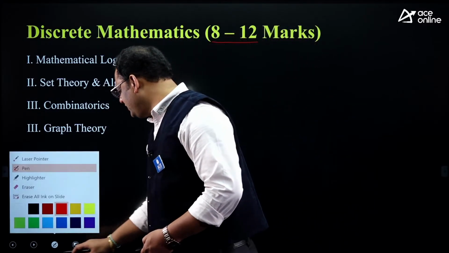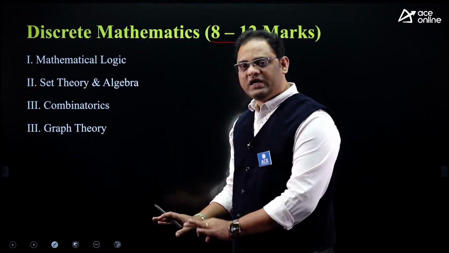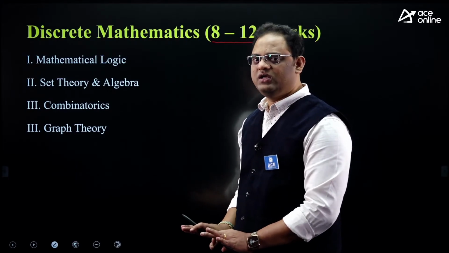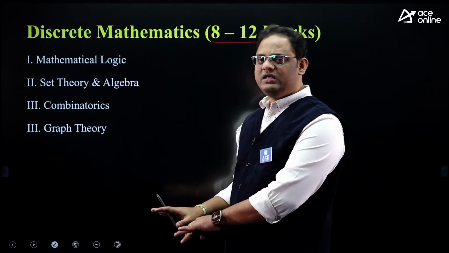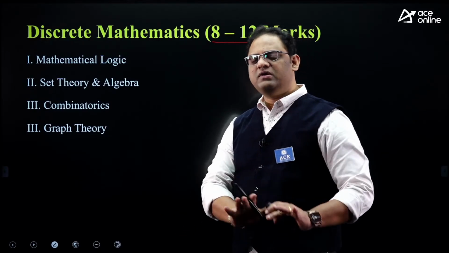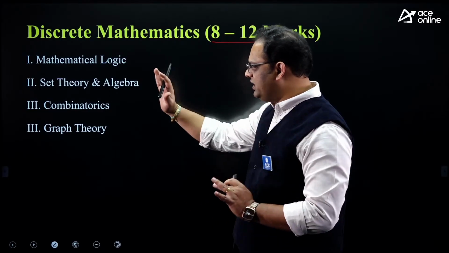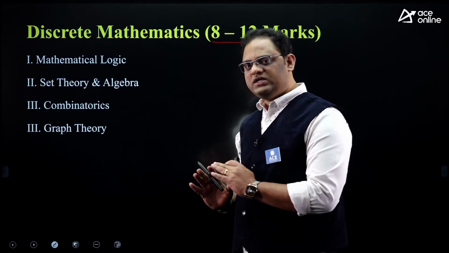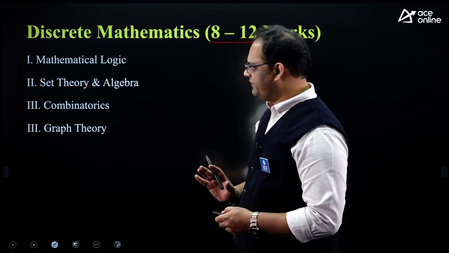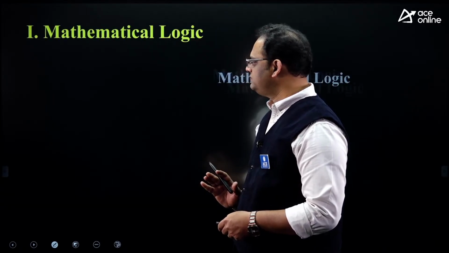My dear, don't go for your probability, calculus, linear algebra. Here I am talking about discrete only. Your probability, linear algebra, and calculus part will come under engineering mathematics, pure mathematics. In our discrete, we can divide the portion into 4 units like math logic, set theory, combinatorics, and graph theory. Yeah, let us go much deeper into it.